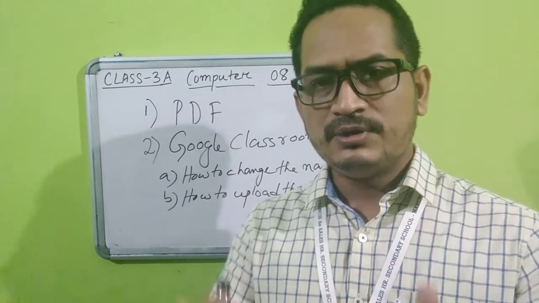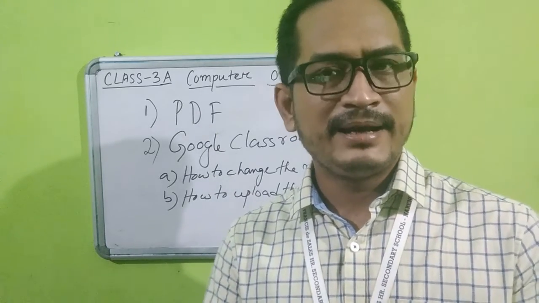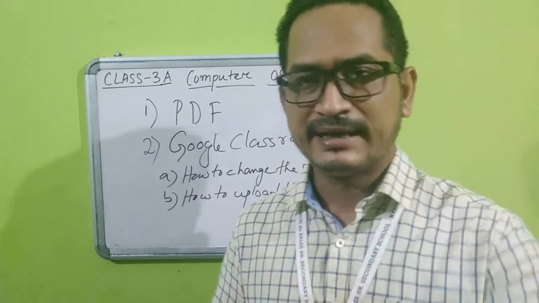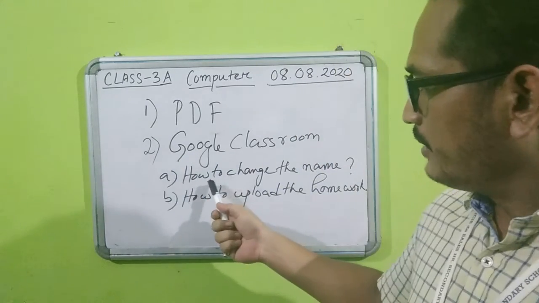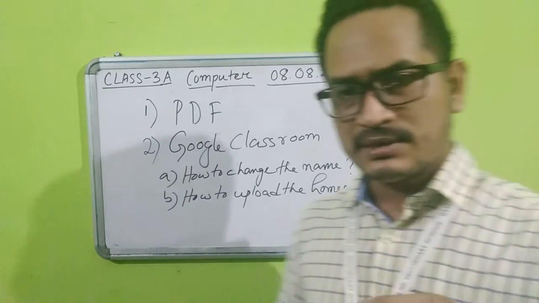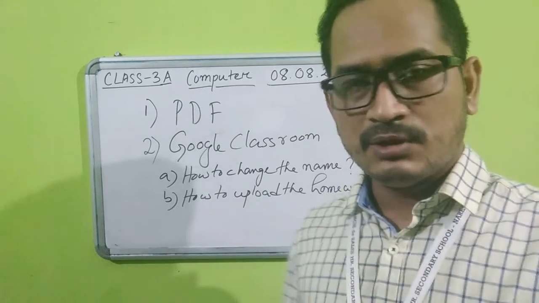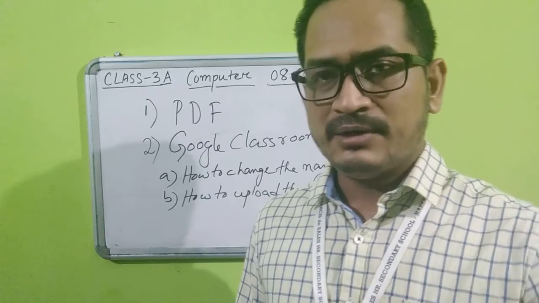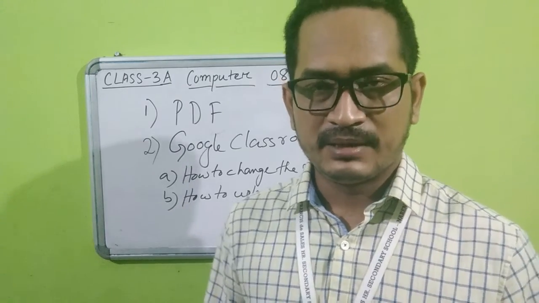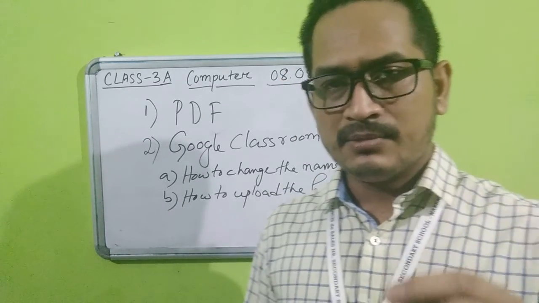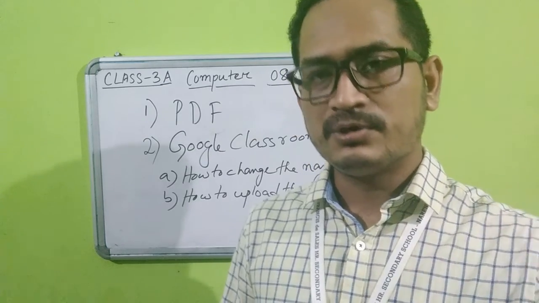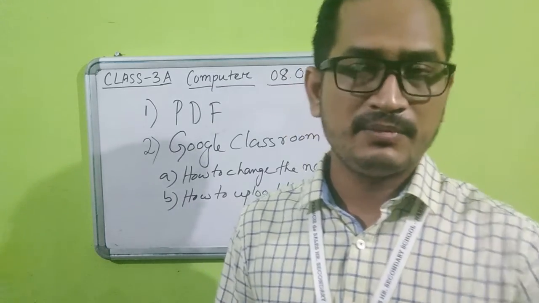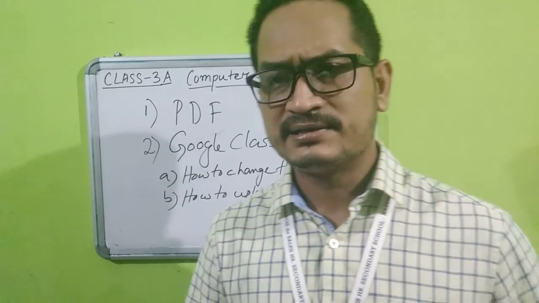So you just need to follow the steps properly when I upload the video, that means the second video. In the second video, there will be two things altogether. One thing will be how to change the name, because when you registered in the Google Classroom, maybe you used your parents' email ID, and because of that, the name displayed in the Google Classroom is your parents' name, maybe your father's or mother's name or maybe your sister's or brother's name.